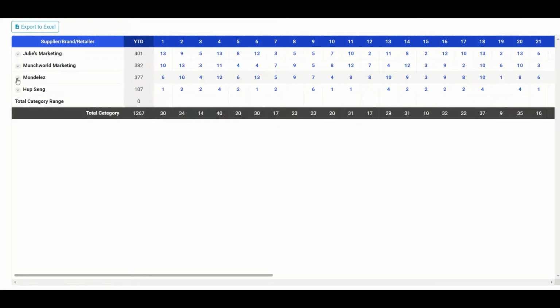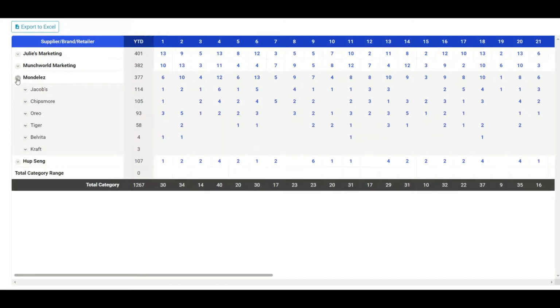Alright, so let's use Mondelez as the example again. For Mondelez, most of the promotions spotted is for Jacobs, followed by Chips More, Oreo, Tiger, and minimal promotions for Belvita and Kraft. So what we can gather from here is that Mondelez is prioritizing their crackers above all the other types of biscuits.